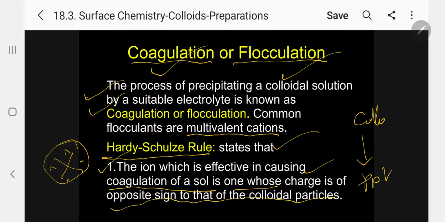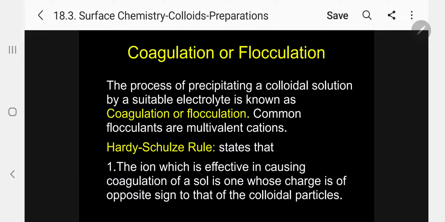Kindly follow. What is the idea is, suppose you are having a colloid and the colloid is positive. So you have to add an ion which is negative. The ion which is effective in causing coagulation of a sol, so as to convert it into a precipitate, you have to add a negative ion, whose charge is opposite to that of colloidal particle.